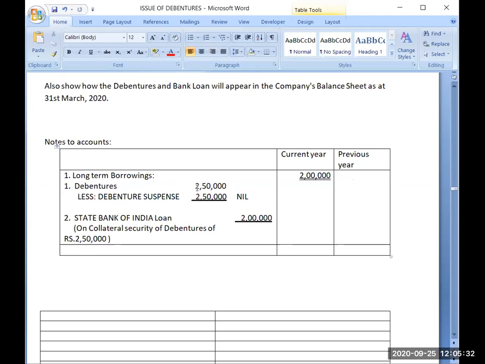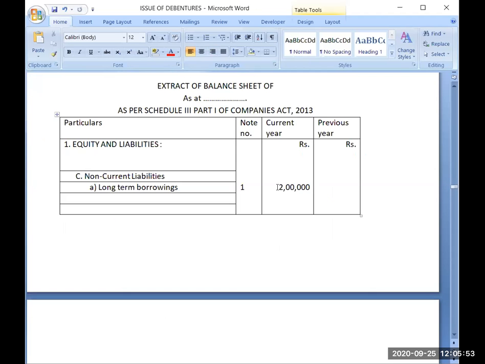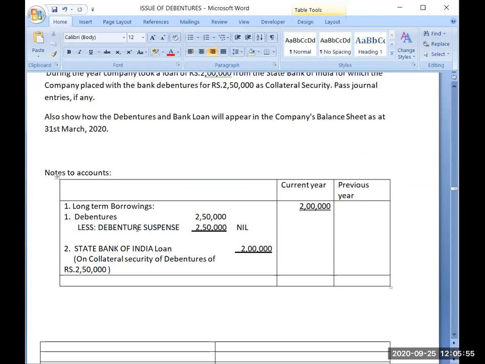And out of this 2,50,000, we will reduce the debenture suspense of 2,50,000. So the balance in the debenture account is nil. And practically, you can also see that there is no opening balance in the debenture account. So that's why the debenture balance should be nil. And that way, your total loan will be only 2 lakh rupees. Now the loan will be shown as 2 lakh rupees. The rest will remain the same. There is no change.